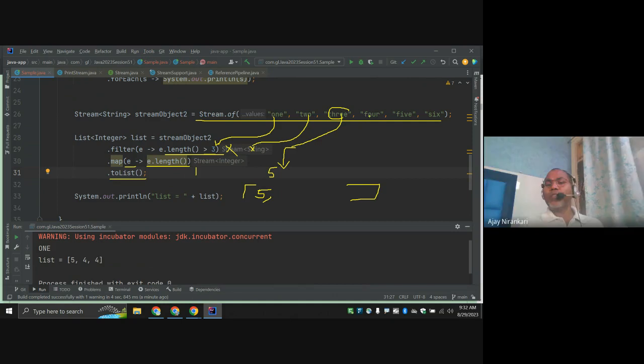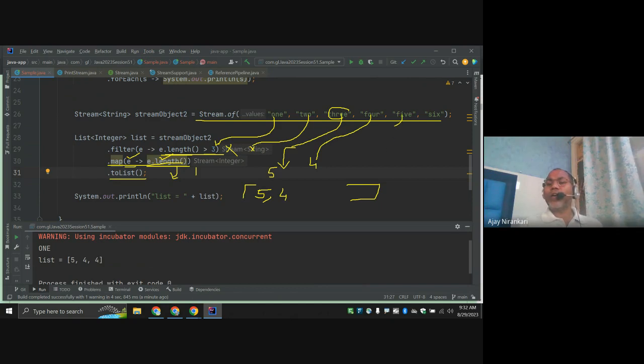Yeah. Now this is the 4. Again 4. Greater than 3? Yes, greater than 3. Go to the map function. Map says convert the string to the integer. String to the integer 4, right? You say pass to the list. List says store in the list. Now store in the list, right?